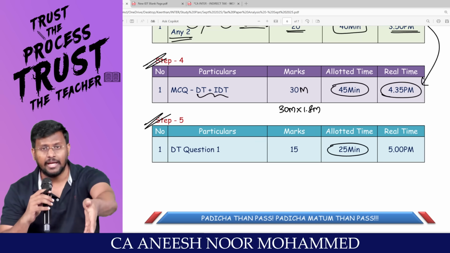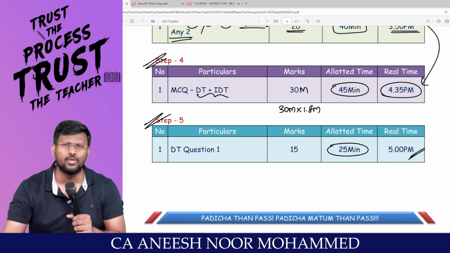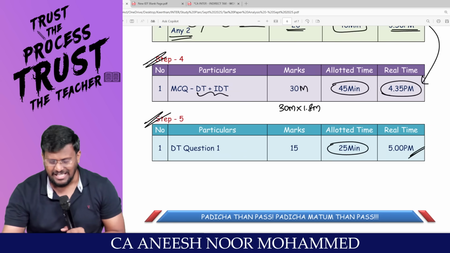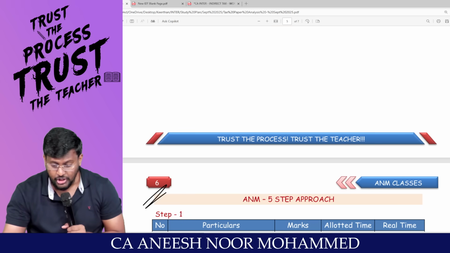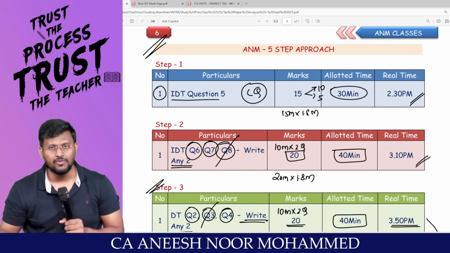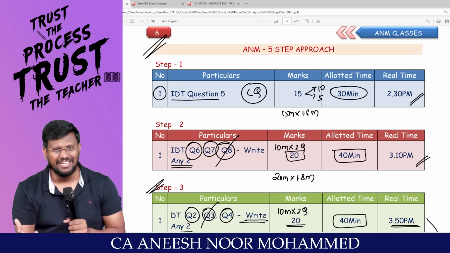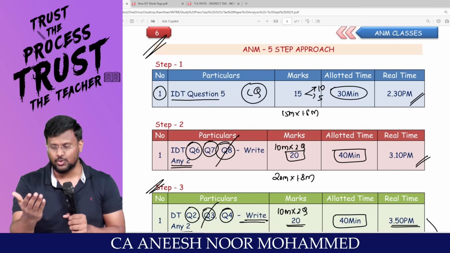Here there is no hard and fast rule. We have to tally, like amalgamation or consolidation. So till 5 o'clock, happily you can write, my dear lovable students. If that is the case, in the remaining time, please revise the computation of GST payable, at least 5 questions. Time of supply, place of supply, value of supply, in DT set off and carry forward, residential status, all those things. I believe that this time management is useful to you.